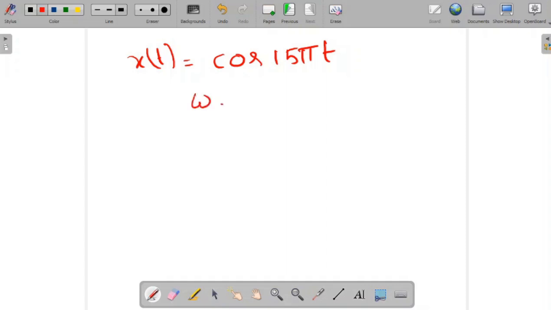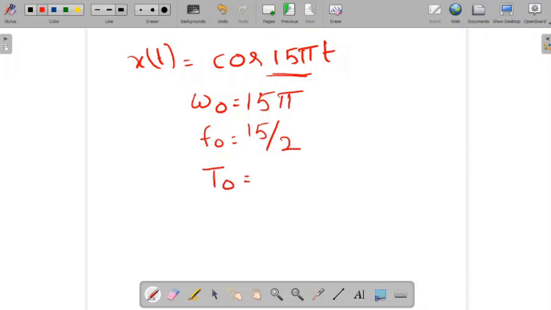That means omega naught here is 15 pi. That means f naught will be 15 by 2, so the time period of this particular signal is 2 by 15.